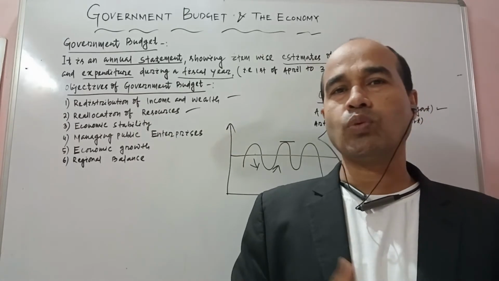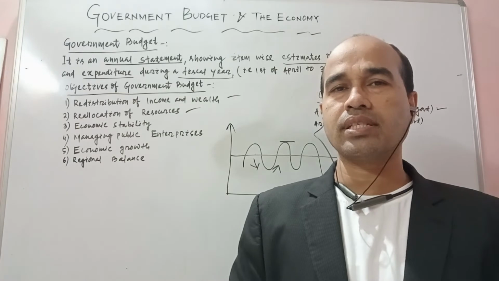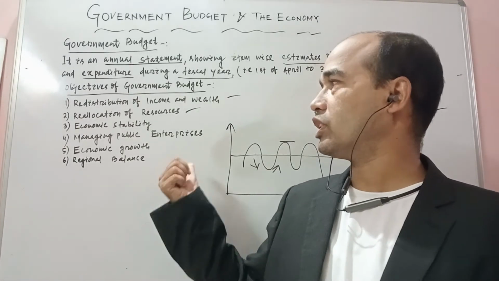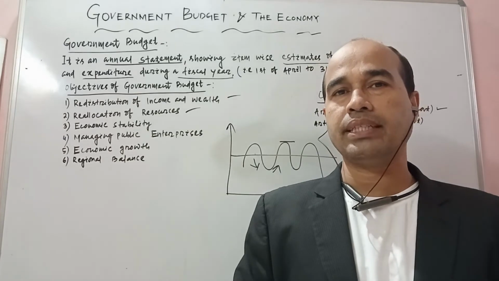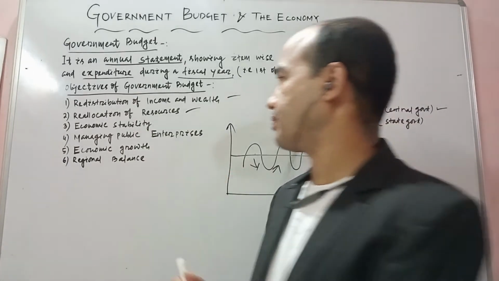To bring equality between these two means that neither inflation is there, nor deflation is there. That is what is called work done by the government, which is known as economic stability. What is the main aim? The public should not suffer.